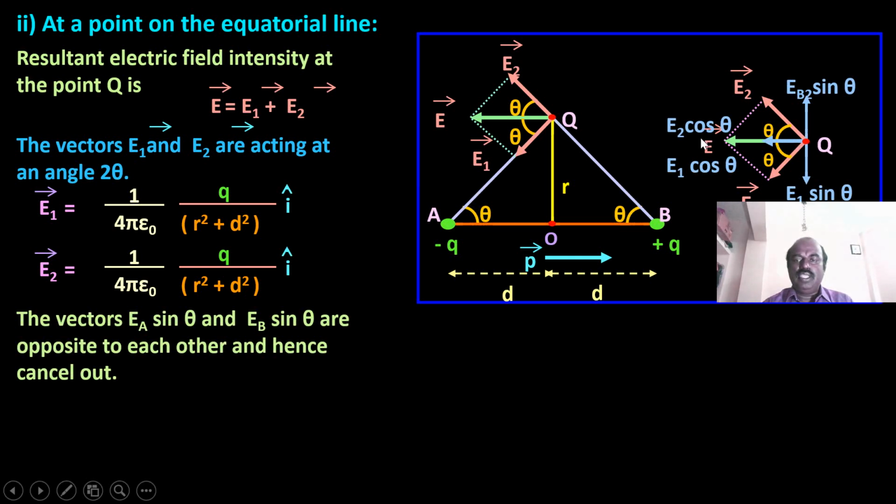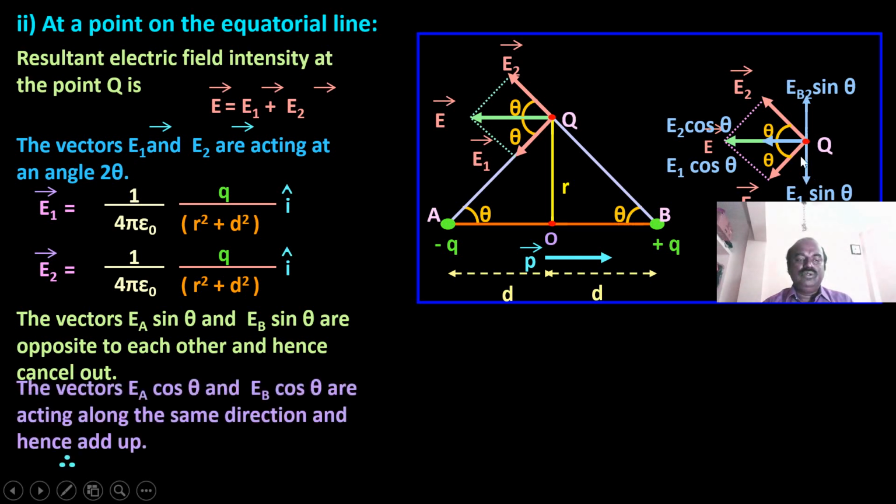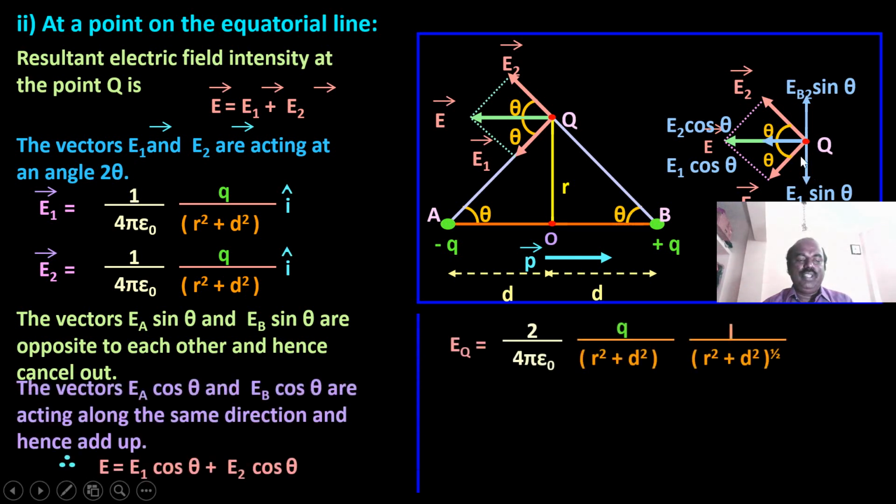The resultant will be the sum of the two horizontal components, E2 cos theta plus E1 cos theta, but the vertical components cancel each other because they act in opposite directions. So the E value becomes E1 cos theta plus E2 cos theta. The net electric field intensity at the point Q will be the sum of the two, 1 by 4 pi epsilon 0 q by r square plus d squared, times r square plus d squared to the power 1 by 2, because this is the cos theta value.